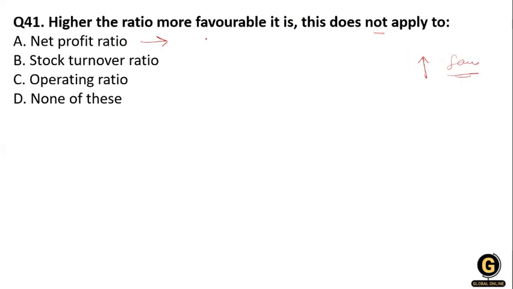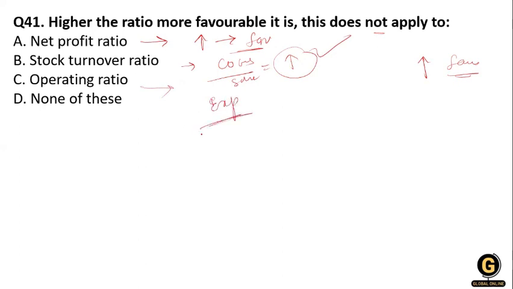If the net profit ratio is higher, it is favorable because our profit is increasing. What about the stock turnover ratio? Stock turnover ratio is cost of goods sold divided by sales, so if it is higher, it is also favorable for the company. What about the operating ratio? Operating ratio is operating expenses divided by sales. If it is higher, the expenses are greater relative to our sales, so this is unfavorable. That's why the statement does not apply to the operating ratio.